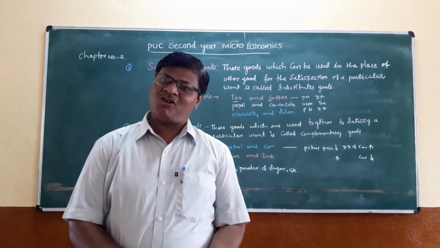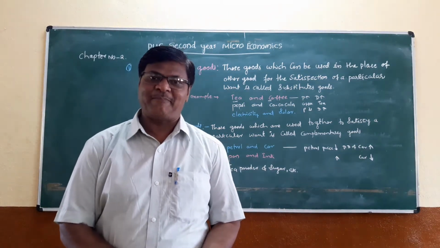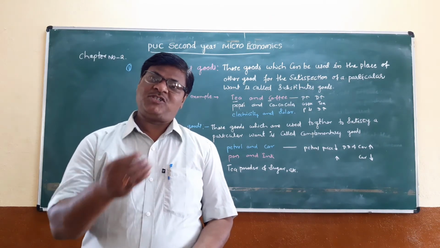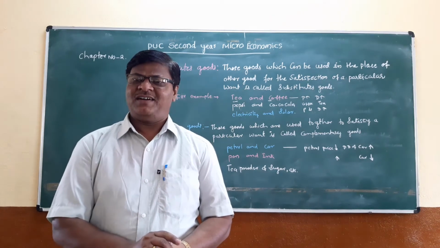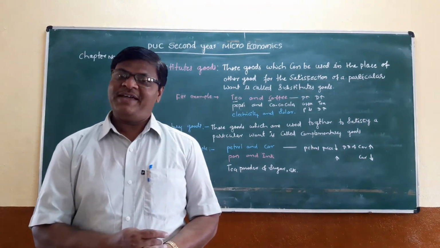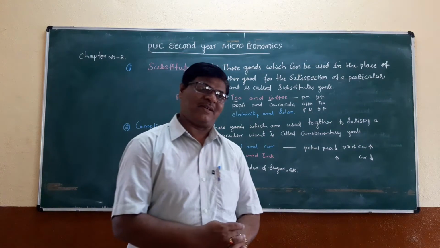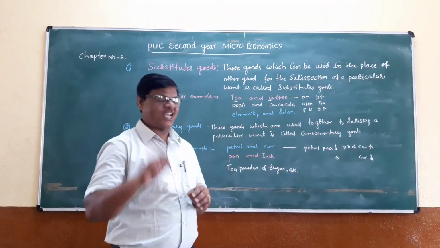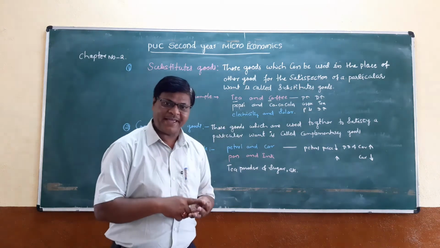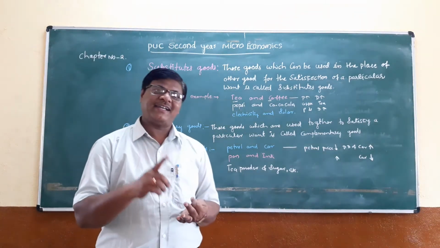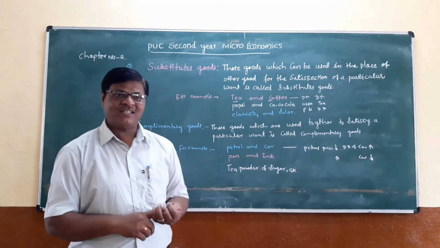We can give a number of examples of substitute goods. It is enough for your examinations: tea and coffee, Pepsi and Coca-Cola, and electricity and solar.